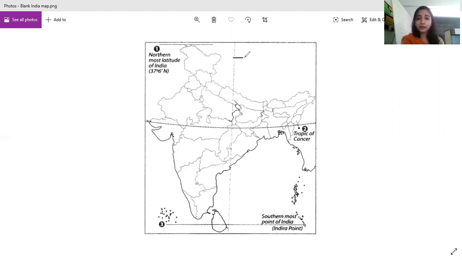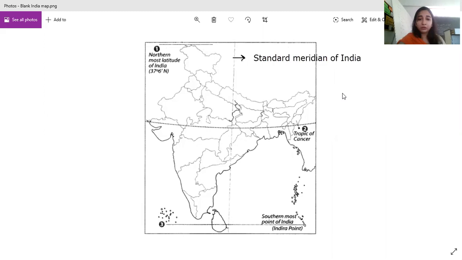So mark this as the standard meridian. If right now you do not have this map, mark it in any other map you have. If the standard meridian is not drawn, you can draw it with your hand. But you should draw it at the perfect place, passing through these 5 states compulsorily. Clear? This is the standard meridian of India.